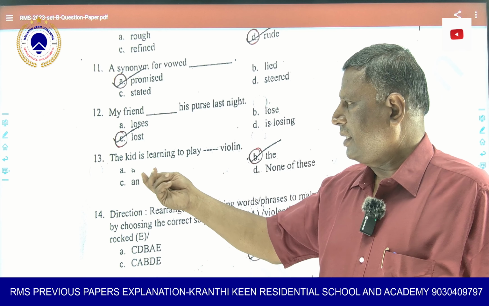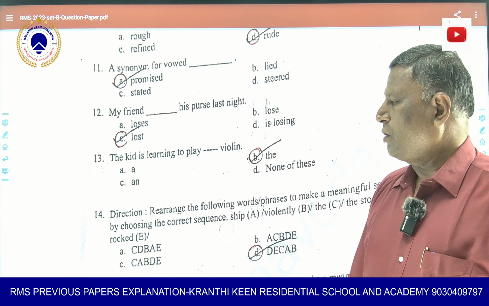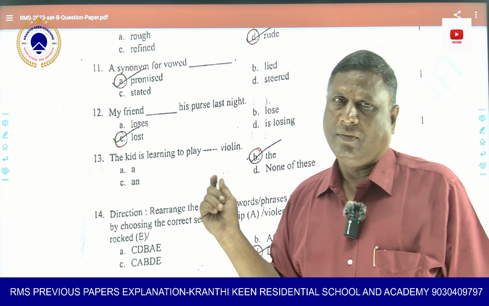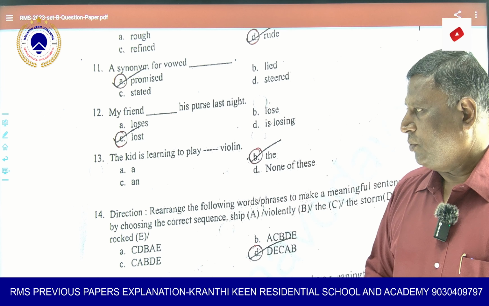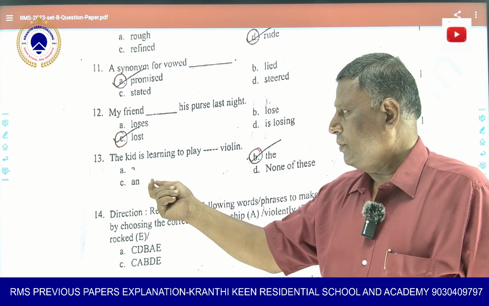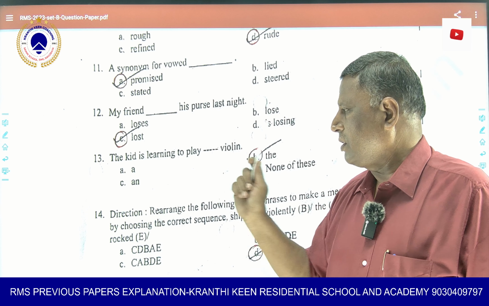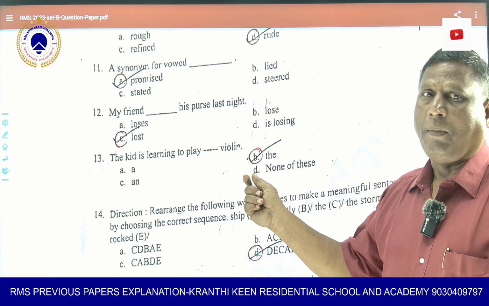Then what is there? The kid is learning to play dash violin. Violin is a musical instrument. Very good. So A violin is not correct, and violin alone will also not come, because it is a proper noun.